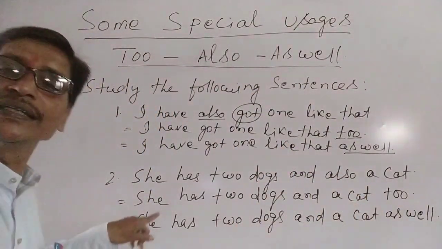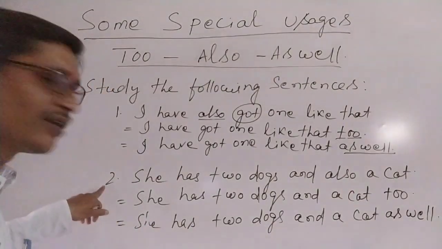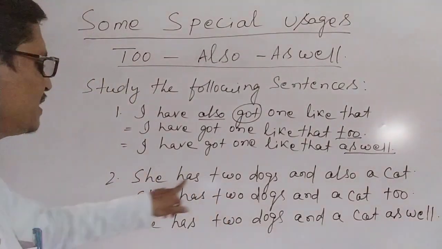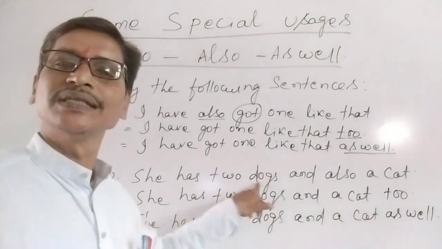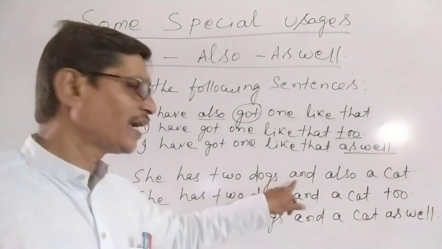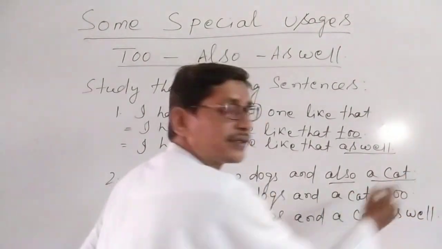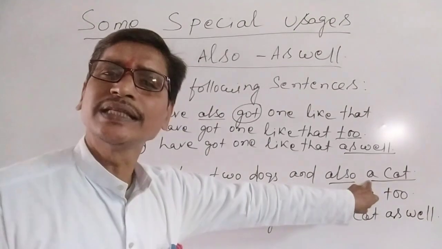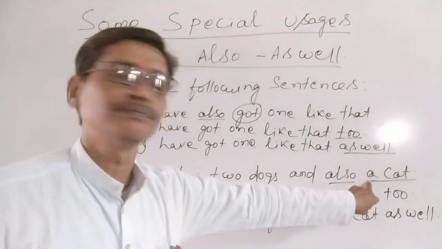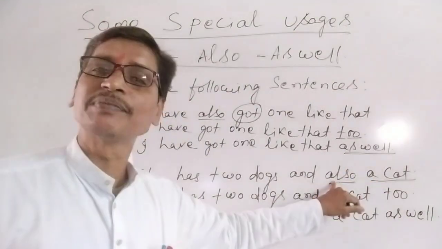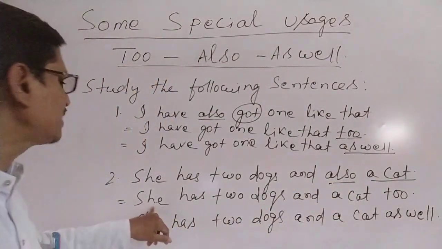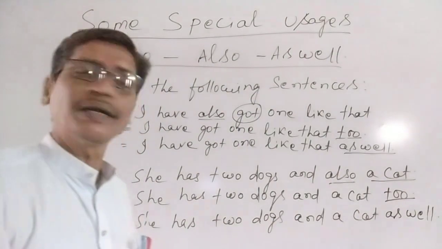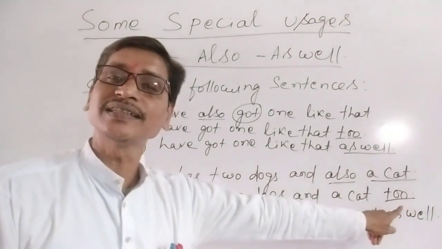Let's study the other sentences given in number 2 and understand something more. She has 2 dogs. She has 2 dogs and also a cat. You see, after this also there is no verb, but it is used in the middle of the sentence. So she has 2 dogs and a cat too. But here too is used at the end of the sentence.